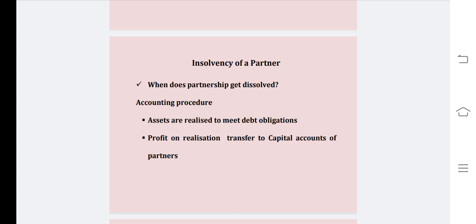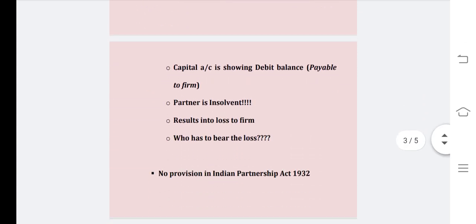But in case the partner has become insolvent, he will not be able to make any payment. So the firm cannot recover from the insolvent partner. Then this becomes a loss to that partnership firm.